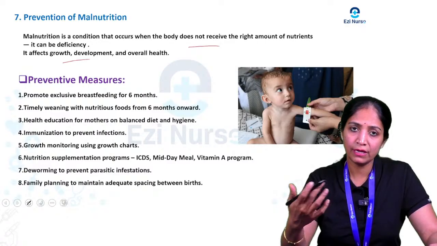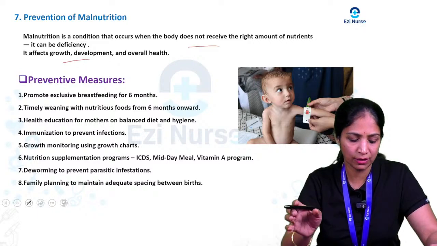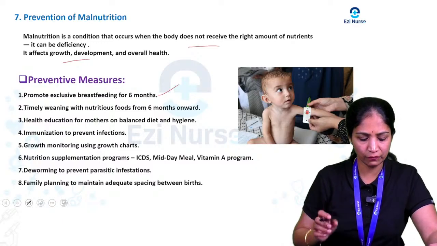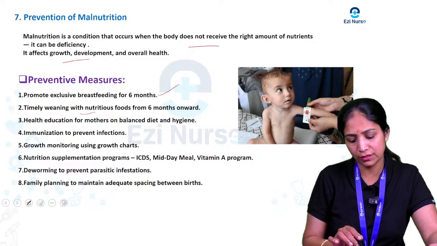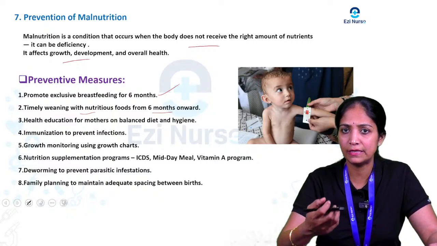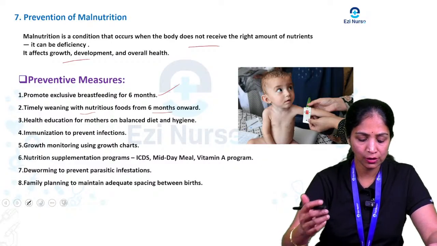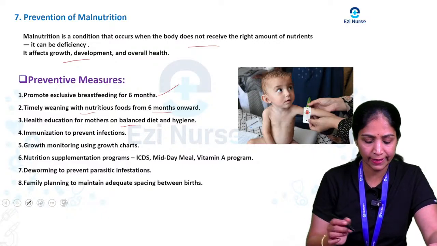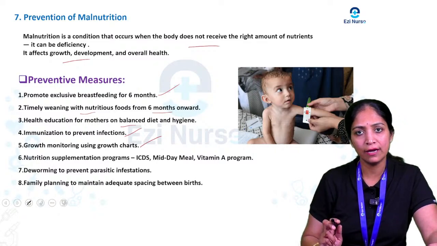Then coming to the main preventive measures for malnutrition, what are the main preventive measures we have to take. We have to promote exclusive breastfeeding up to 6 months, as we have to educate the parents, especially the mother, and timely weaning with nutritious food after 6 months. Once they start weaning, we have to tell the parents to include all the nutritious foods, and we have to give proper health education to the mother about a balanced diet and hygiene practices, and give proper immunization to prevent infection, and growth monitoring, especially using the growth chart.